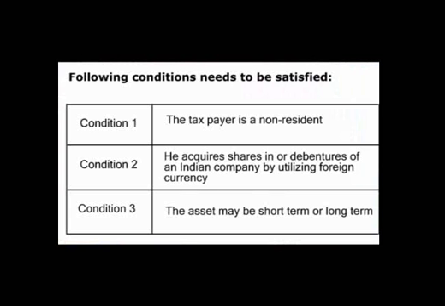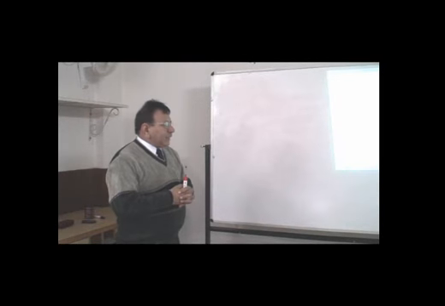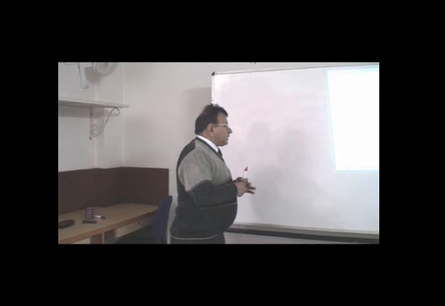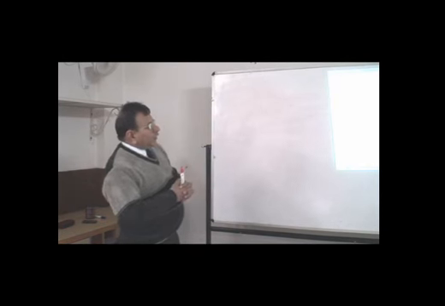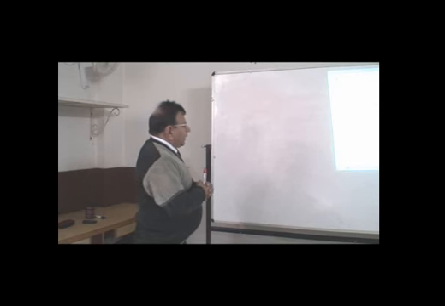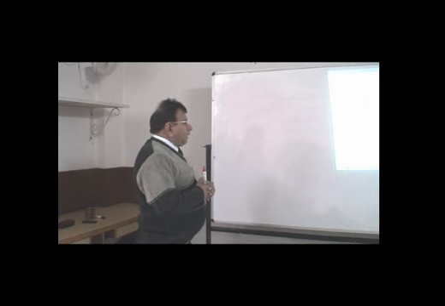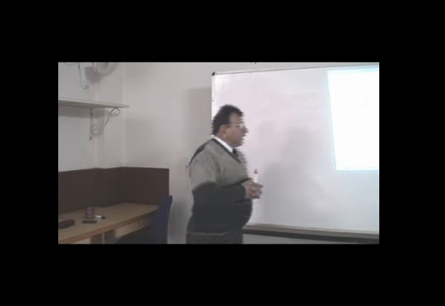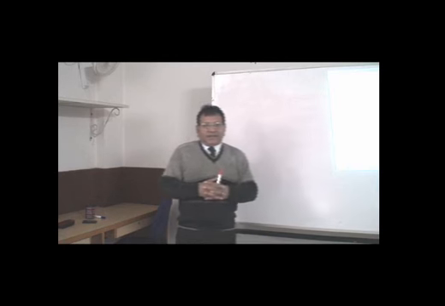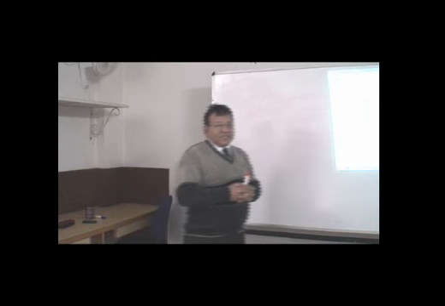The third condition is that the asset may be short term or long term. It means the category of asset may be a short term capital asset or a long term capital asset. So if all these three conditions are fulfilled, then we can calculate the capital gain in this category. Now, another thing is that the capital gain which we calculate shall be calculated in the same currency in which the asset was bought, and the benefit of indexation shall not be available in this category. It means no indexation shall be available.